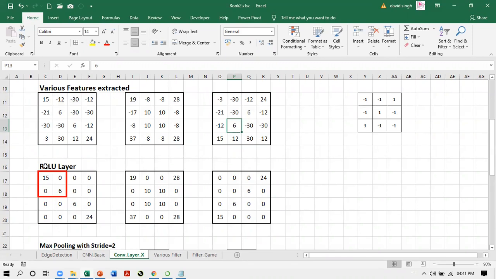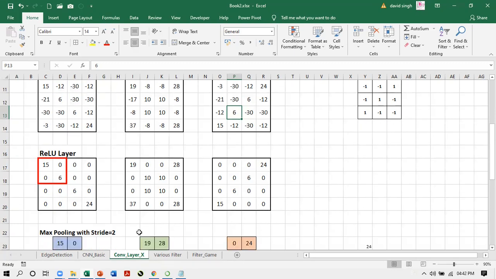The rectified linear unit layer is taking these 3 as an input, and what it is doing is simply checking each of these sets of numbers and converting all the negative numbers into 0 and keeping all the positive numbers as they are.